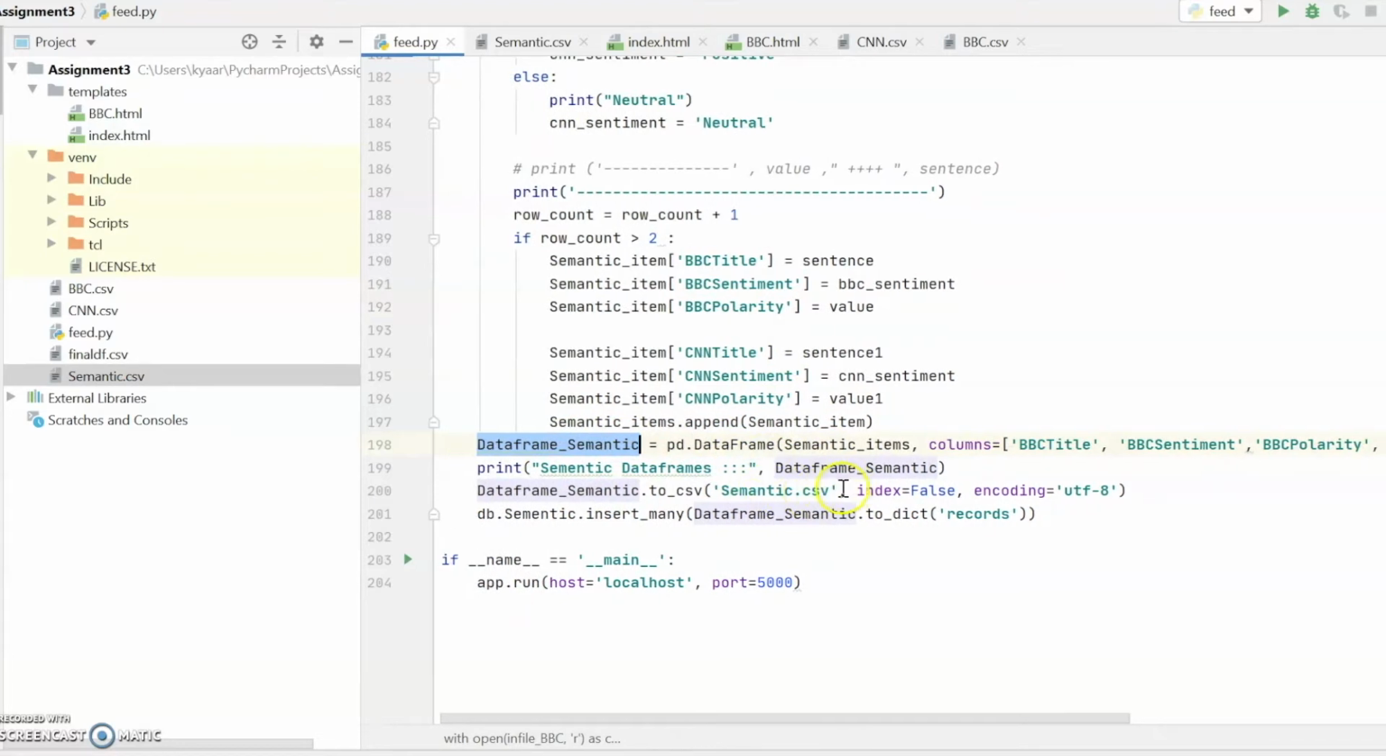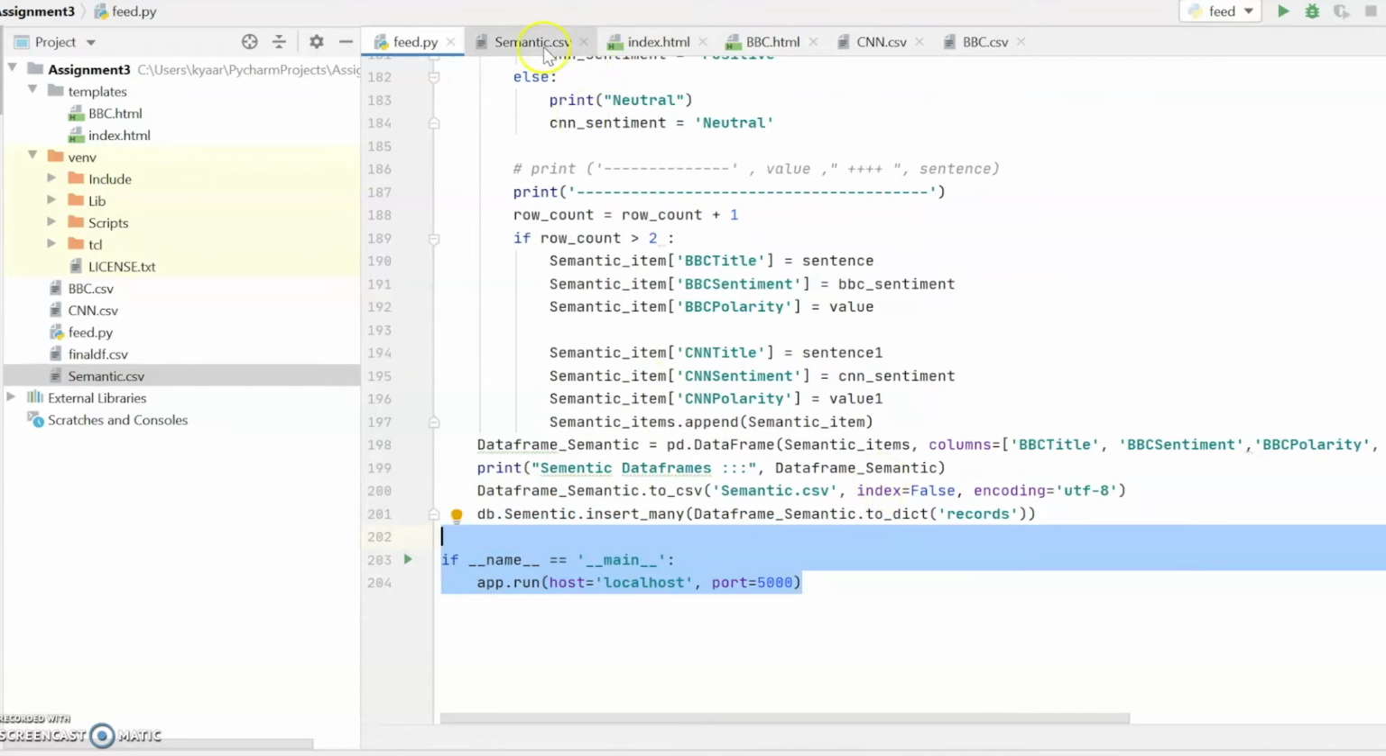After that we are saving the data in CSV, and then we are converting the data frames to a dictionary so that we can save it in MongoDB. This is a localhost port.